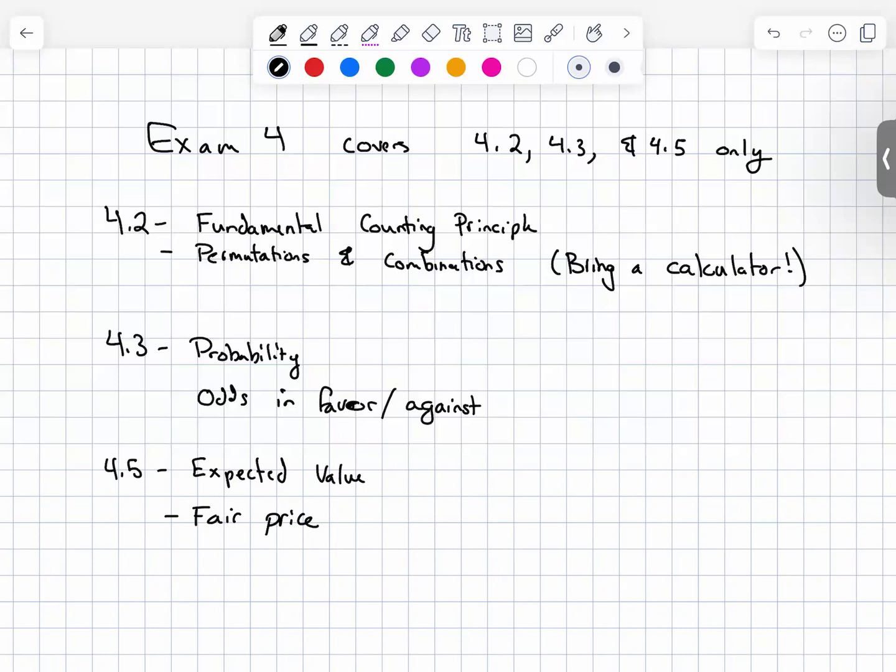I will stick to expected values being purely game concepts. So there's a spinner, figure out the expected value of the game, or there's a card game that you have to play, you get the expected value, or there's a game with dice or whatever. But it's always going to be that type of a situation if there are any expected value problems, which there probably will be. Yes. On the question where it says how much should they win, is that the same as expected value?